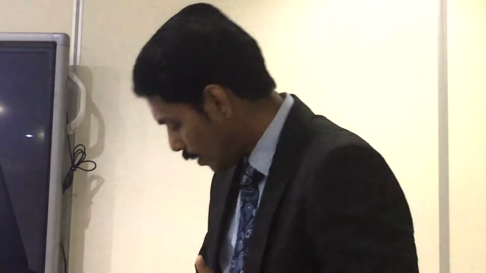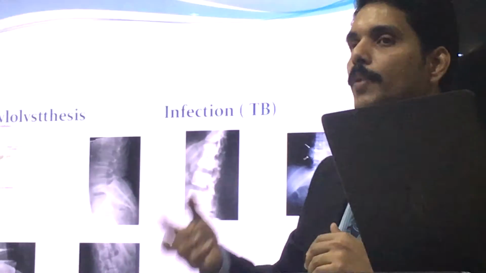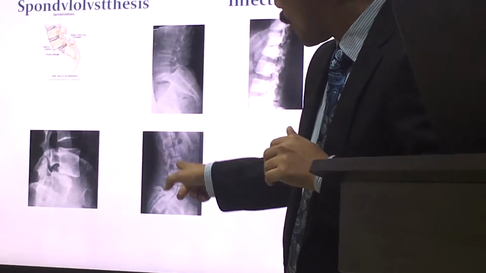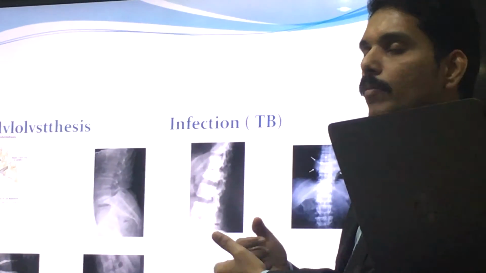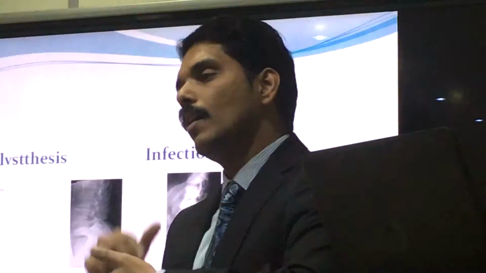And these are some of the findings which we get in an X-ray, like a spondylolisthesis, which I thought is an interesting thing. This is the backbone, where one bone can slip over the other one. That can irritate the nerve, which will produce back pain. This is how it looks. This is the normal curve, and this is the separated bone. That can happen after a fall, or after lifting heavy things, or maybe from birth onwards.